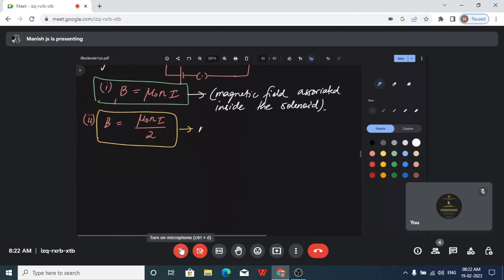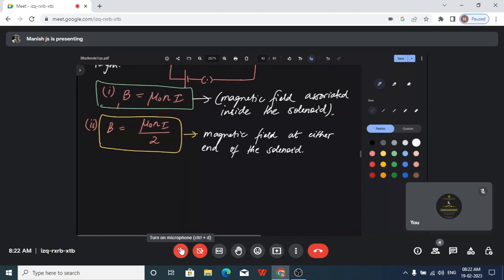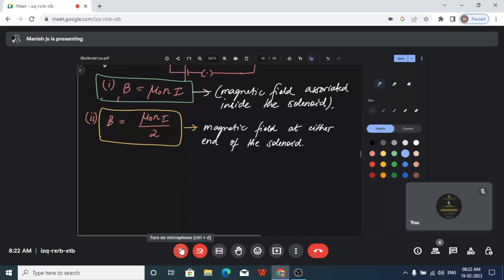This is the magnetic field at either end of the solenoid. Simple. These are the formulas that you should know.